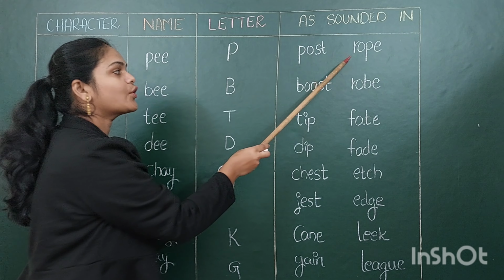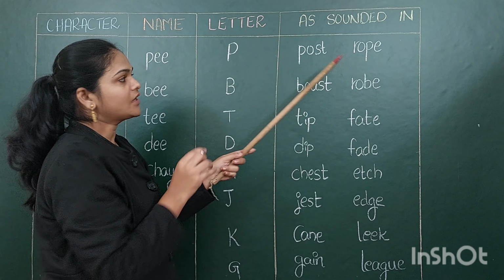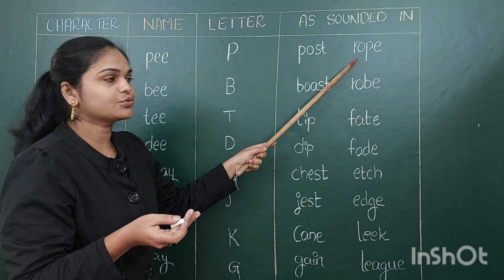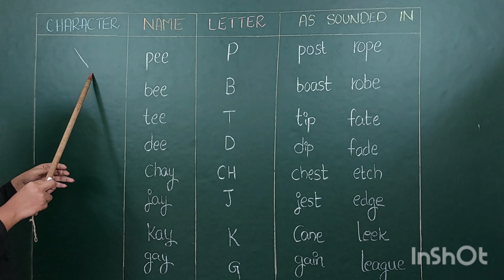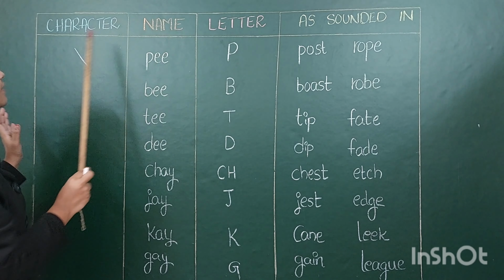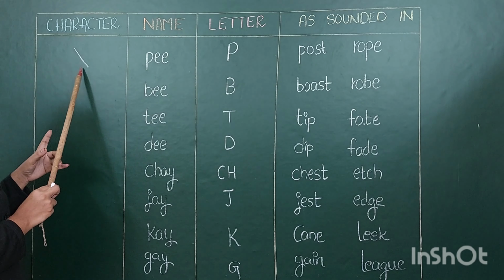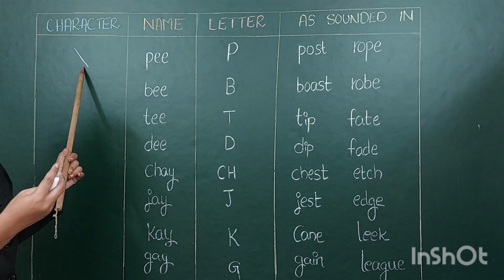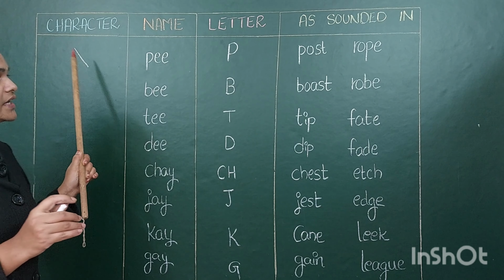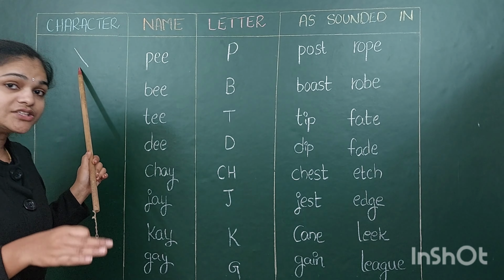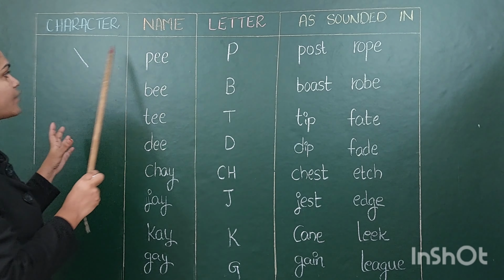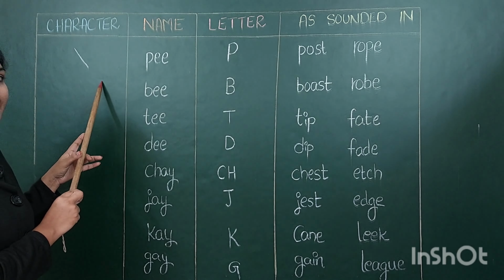Or if you want to write rope spelling, P is in the middle. So when you write P in the middle, you have to write the P stroke like so. How you have to write the P letter is with this stroke, and it is a light stroke. Some of you already know that you have to practice shorthand with the pencil only, because in these strokes we are having light strokes and dark strokes. So P is the light stroke, so we have to write this P stroke lightly only.